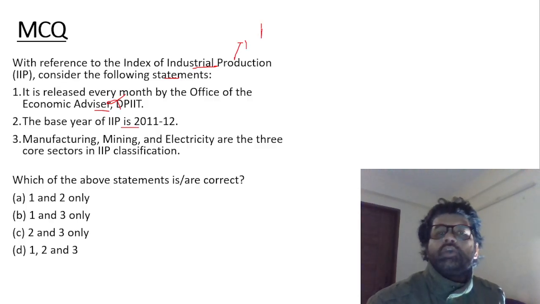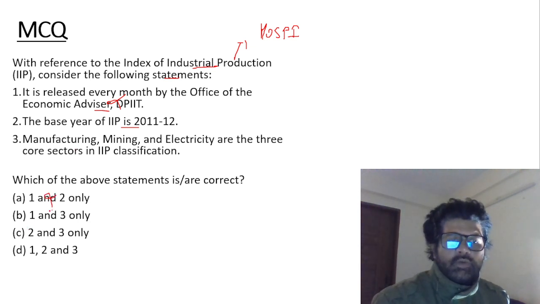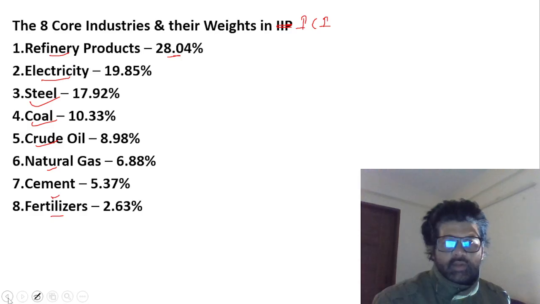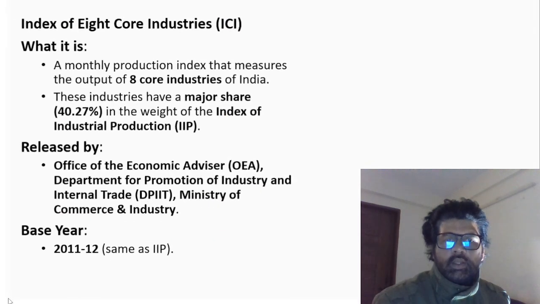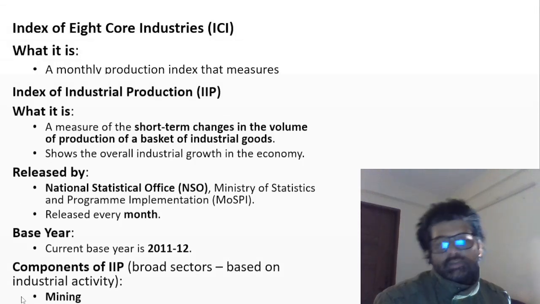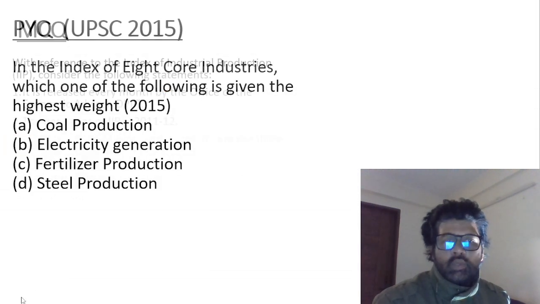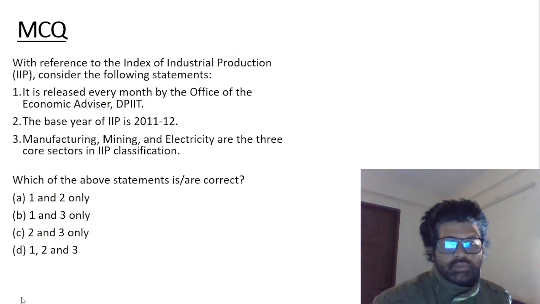IIP is released by MOSPI. ICI is released by DPIIT. So the first is wrong. So the answer will be C, 2 and 3, right? IIP is MOSPI and ICI is DPIIT, Ministry of Commerce and Industry. Remember these facts, they are tricky. You can get confused. So C is the answer.